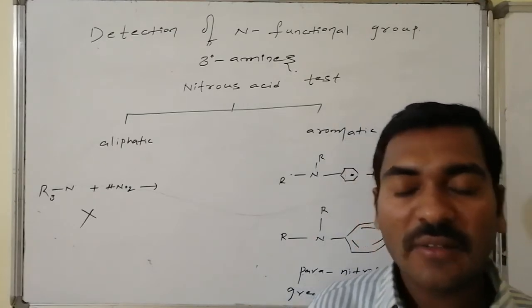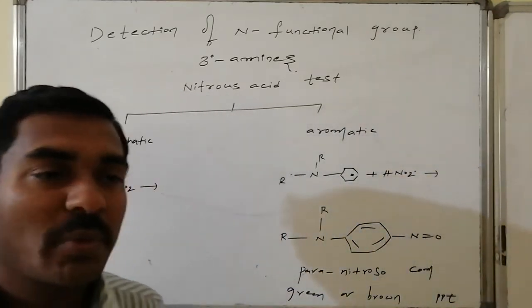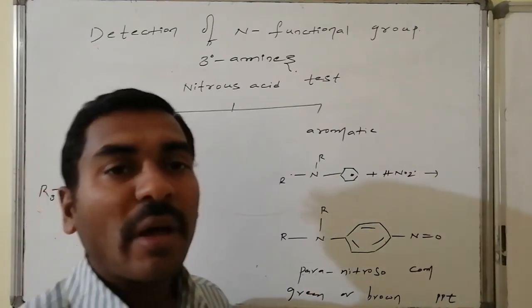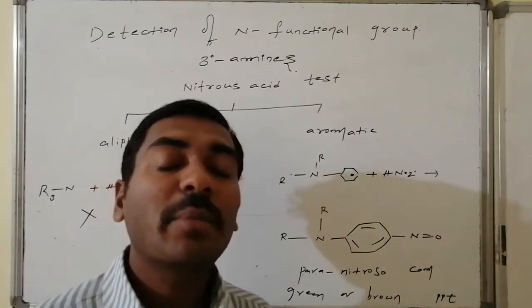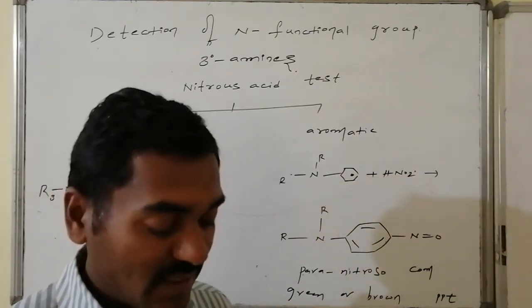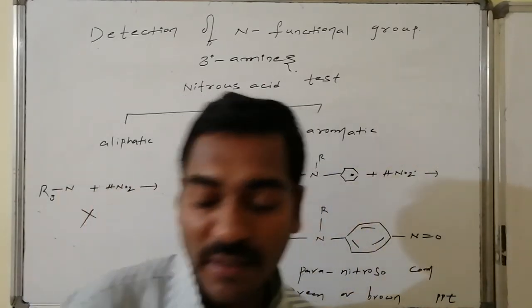Whereas in aromatic tertiary amines, the nitroso group NO+ is substituted at the para position, that is, para-nitroso compound formation takes place. It is a precipitate appearing green or brown in color, indicating a tertiary aromatic amine, and the no-reaction case is a tertiary aliphatic amine.